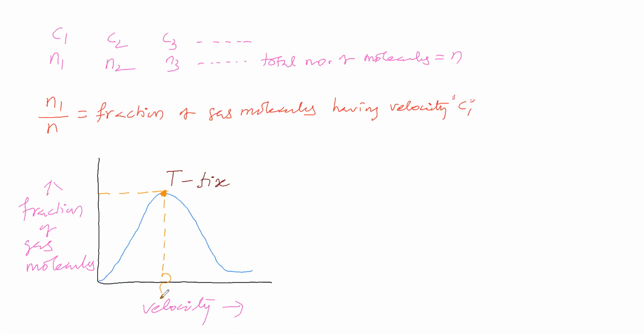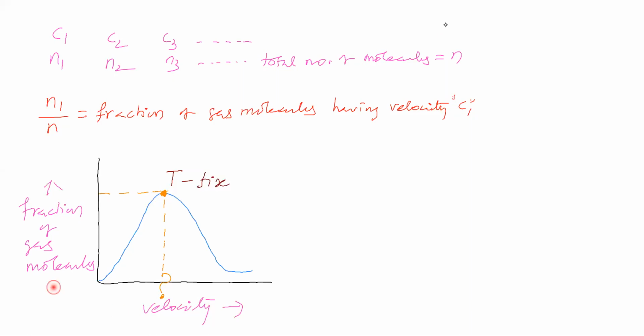Whether it is average velocity, root mean square velocity, or most probable velocity, you think about that. This velocity is possessed by the most fraction of molecules. So this velocity comes under which category?